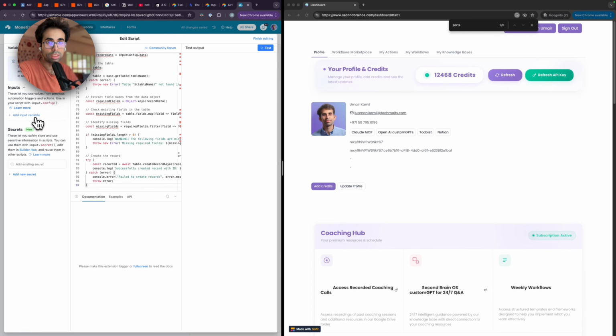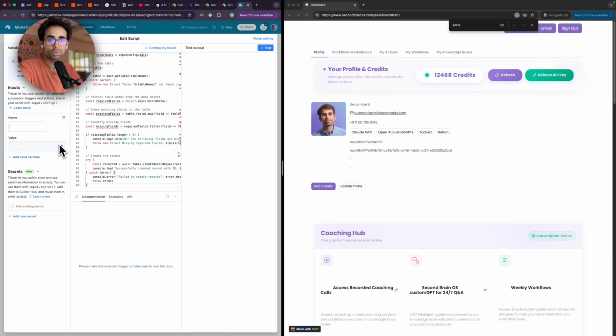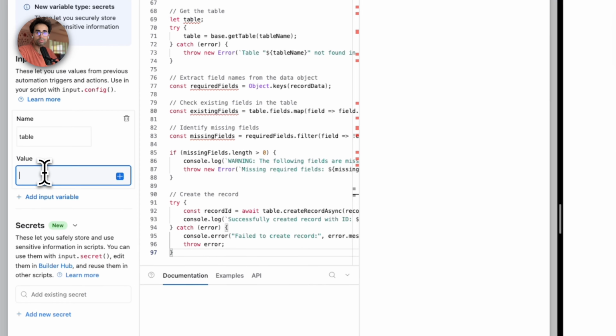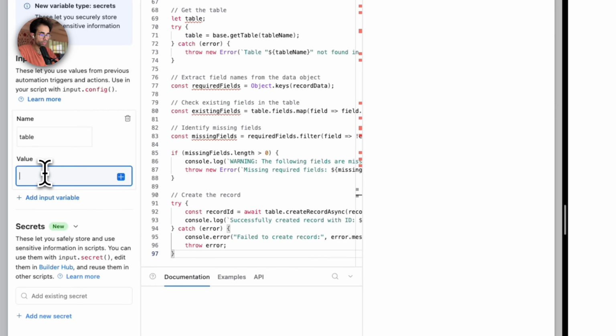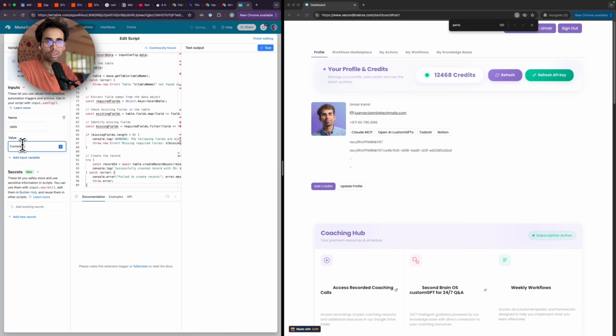Now, the next steps are really important. First, you want to click over here and create and add an input variable. The first input variable you're going to add is called table, and make sure to put in the table name that you just created. So we created content, and I'm going to add the table name content here because the table we created was called content, right?